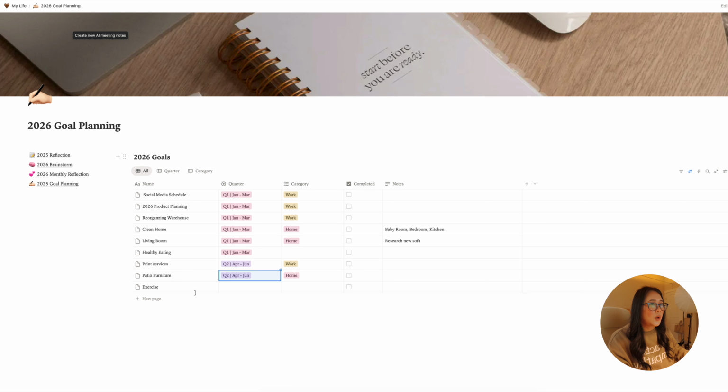I feel like I'm going to focus on the healthy eating first and then focus on exercise in Q2. Obviously, if I can do it earlier, that'd be great, but maybe do 10-minute exercise in Q1 and then do more intensive, more thought-through exercise in Q2, because I can't focus on two things at a time, especially with the baby. Even without the baby, I probably can't focus on two things at the same time, so it's good to do that. Make sure meal planning and prep would be important for healthy eating, prepping foods.